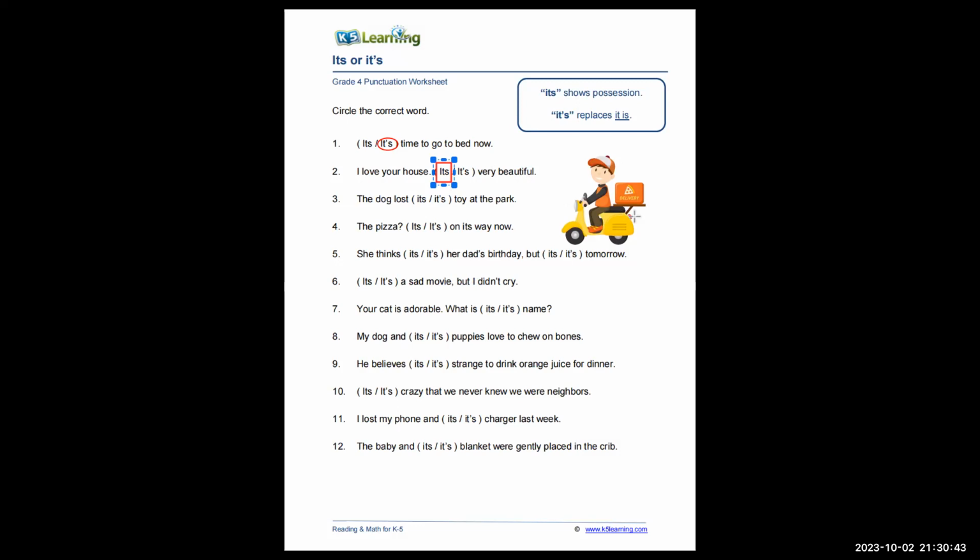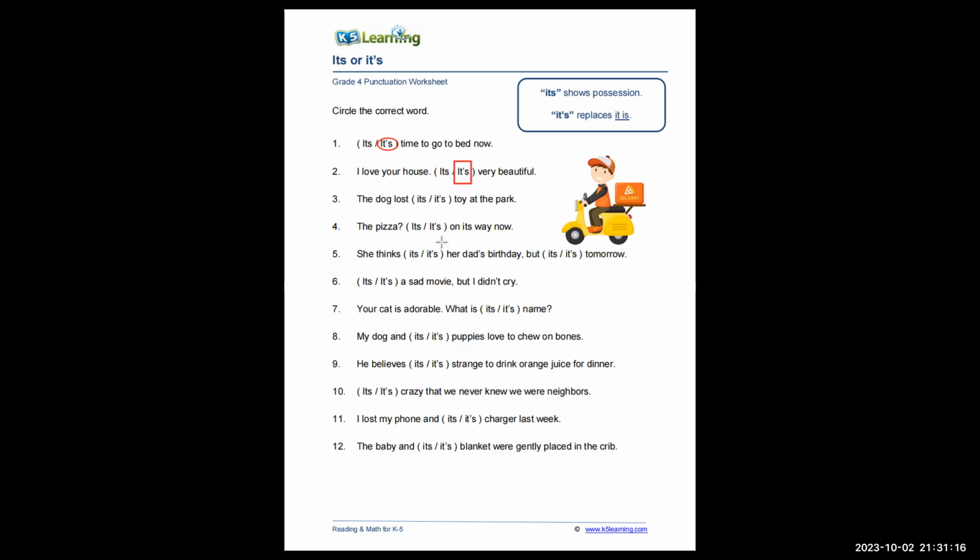Oh wait, are you sure? No, I think it will be the second one. I think you forgot. Yeah, the explanation is correct, but in the opposite way. The choosing is incorrect. Your explanation was correct: use "its" if it's a noun. Okay, that's correct.